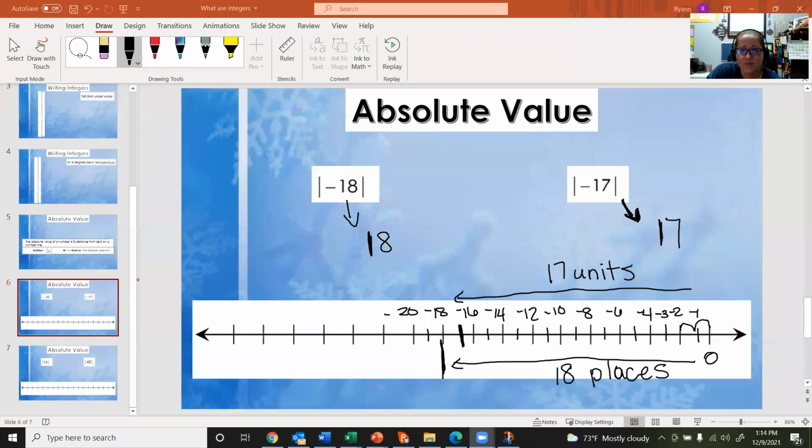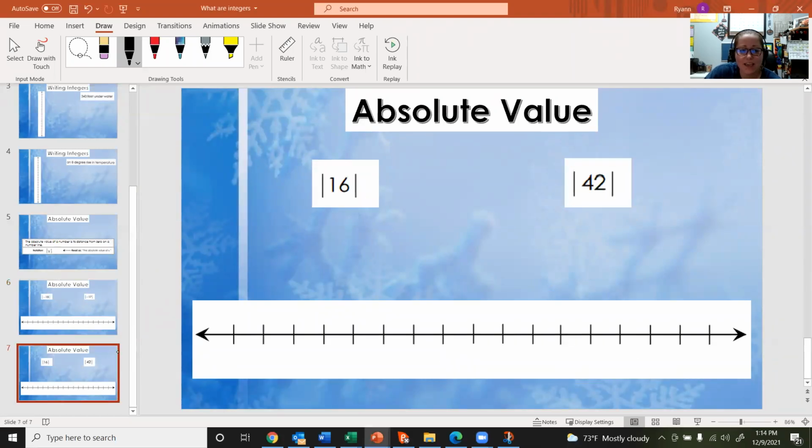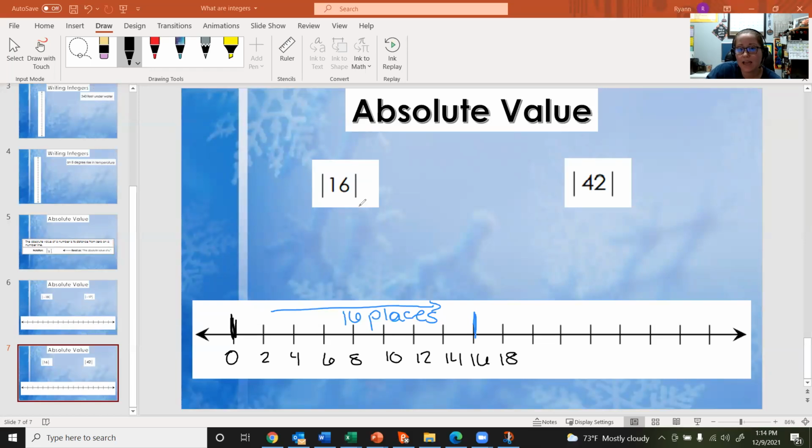If we look at some more examples, now we're looking at some positive numbers. I could write 0, 2, 4, 6, 8, 10, 12, 14, 16, 18. In this case, we want to find the absolute value of 16. From 0 to 16, we would say that this is 16 places or 16 units away. We could write this as the absolute value of positive 16 is just 16.